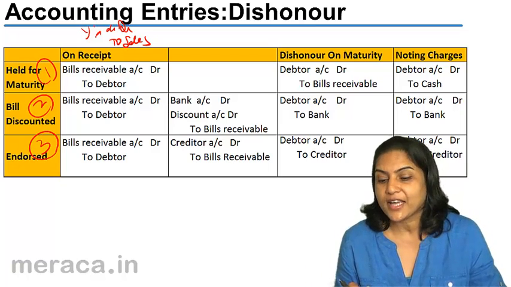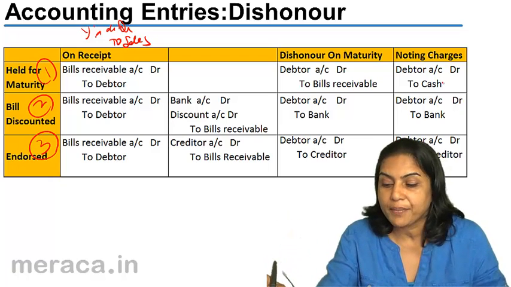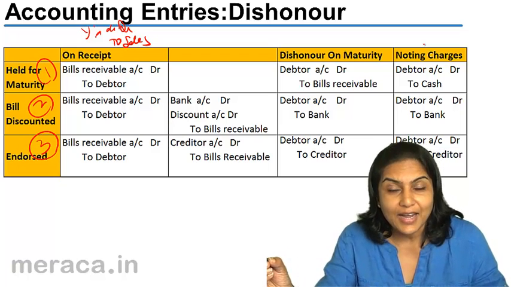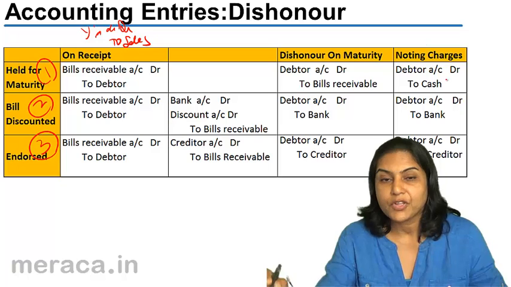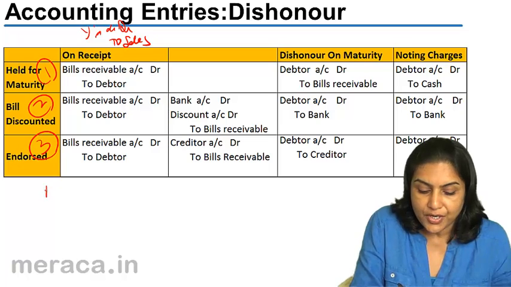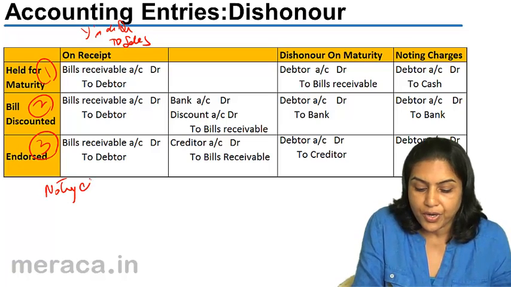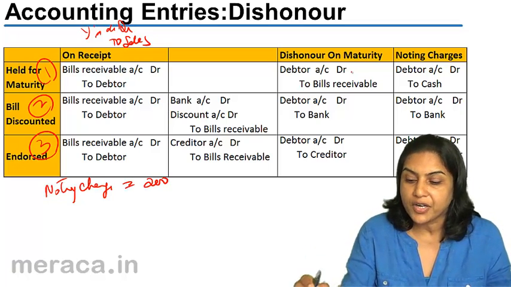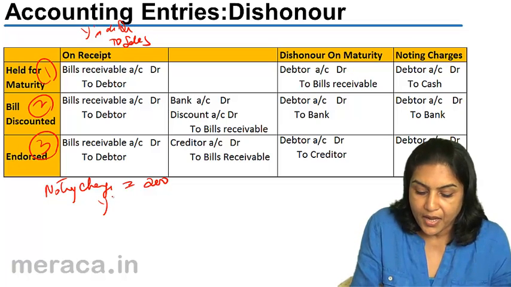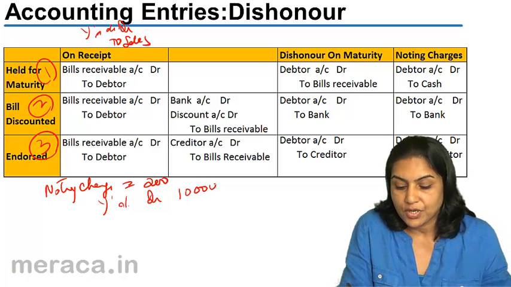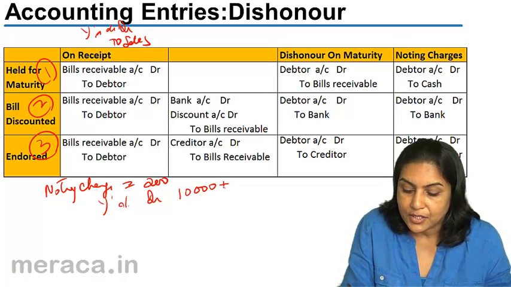Therefore, the entry that X would pass would be Y's account debit to cash. Y's account is debited because this money is to be recovered from Y with noting charges. Therefore, in our example, if the bill is dishonored and noting charges are 200, then the entry on dishonor that X would pass would be Y's account debit with 10,000, the value of the bill, plus 200, that is 10,200.